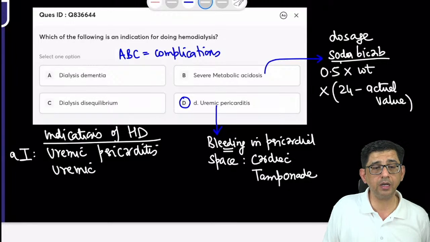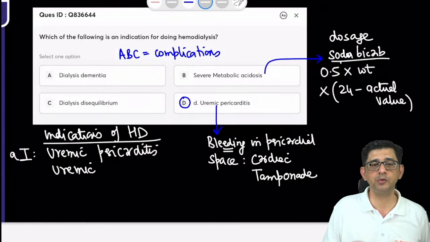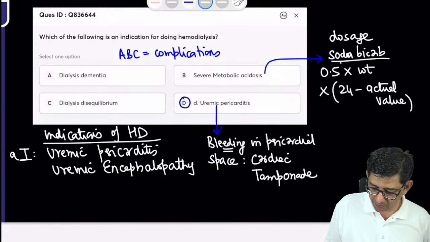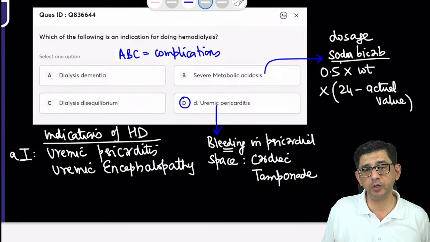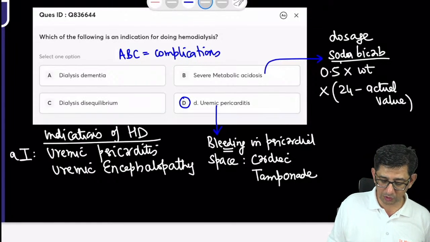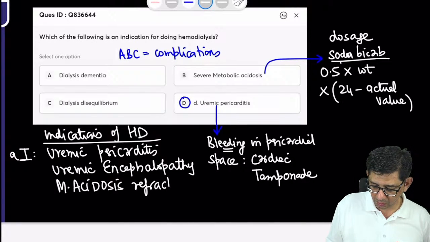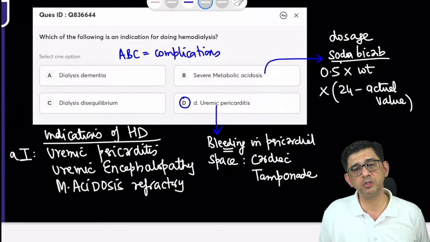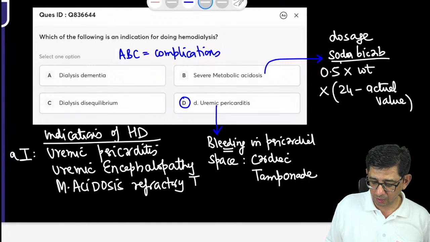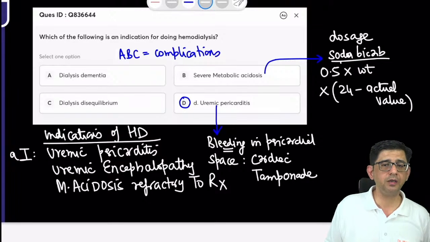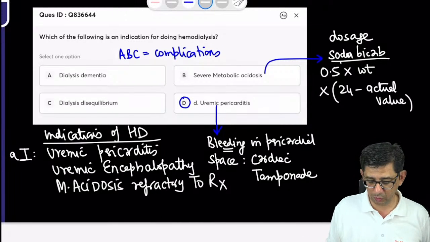I'm writing this AI, this is not artificial intelligence, it's an absolute indication, because uremic encephalopathy, he can still survive for hours and days, but uremic pericarditis, if it translates into tamponade, the guy will die very soon. And then the patient is having metabolic acidosis which is refractory to medical therapy. Get that word right: you have tried everything, you have given soda bicarbonate, and still you are having a severe metabolic acidosis. It can cause damage to the blood-brain barrier and will worsen the encephalopathy component. That's when you are going to treat.